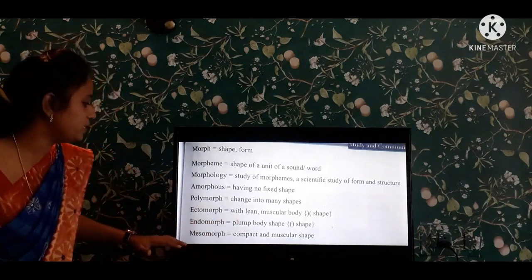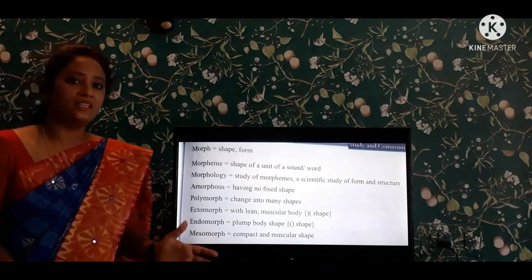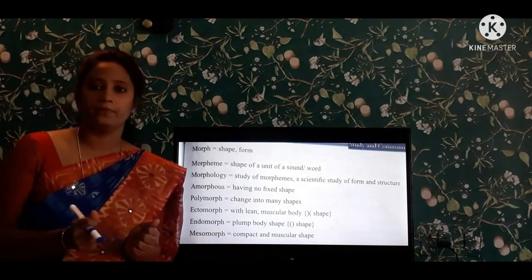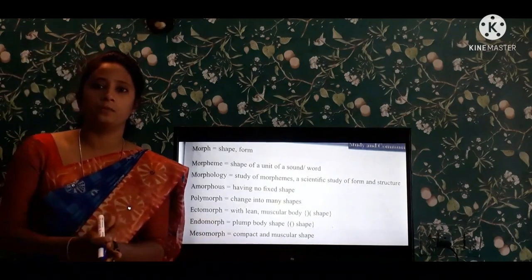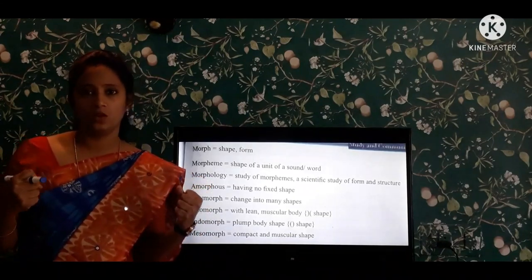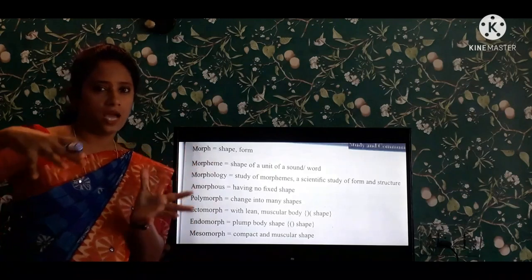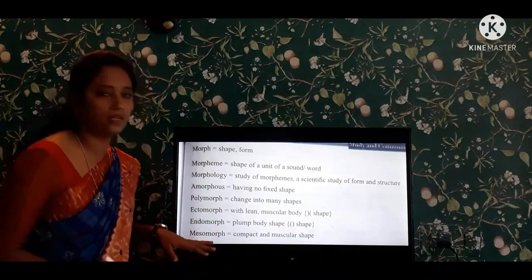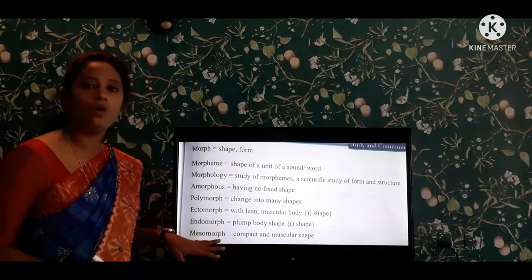Endomorph. And next one is mesomorph. Compact and muscular shape, and the example is a bodybuilder, having compact and hard muscles. They look compact and tight, and hard muscles are the best example for this mesomorph.